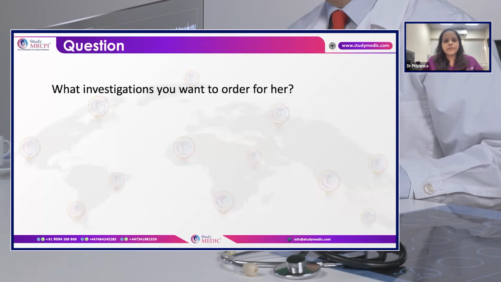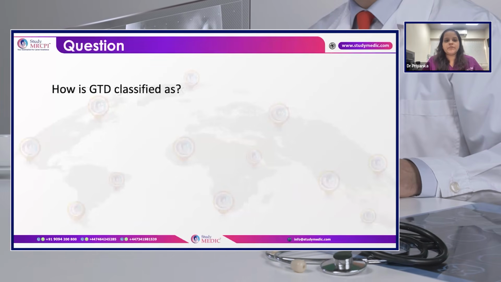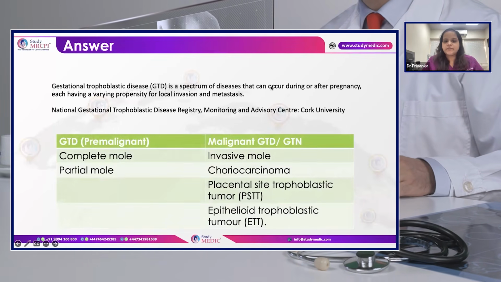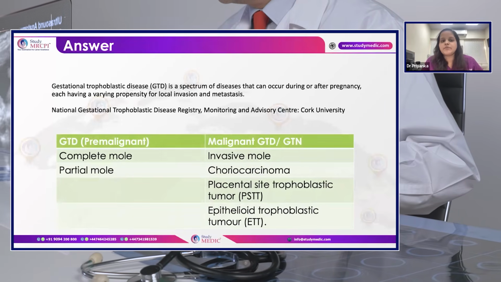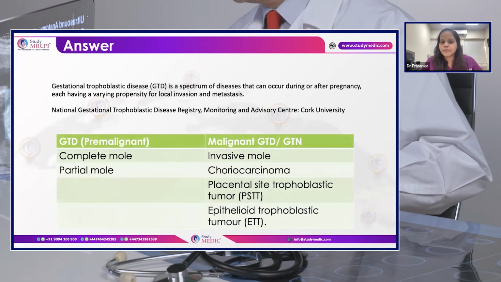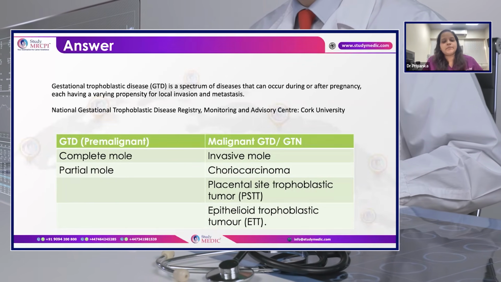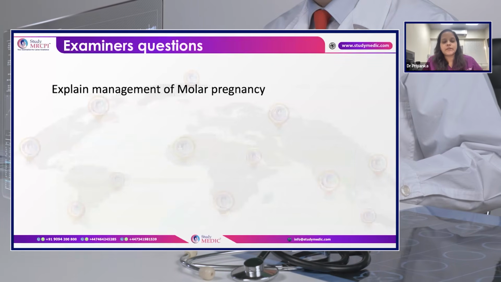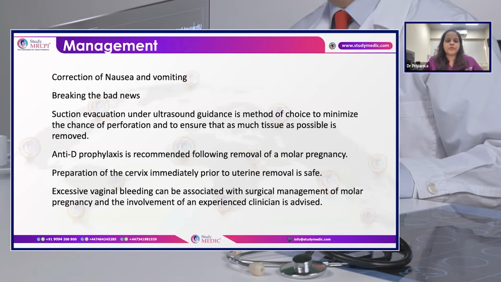So it's a case of a complete mole, which has the snowstorm appearance without any fetal parts. GTD is classified into pre-malignant and malignant lesions, which comprise complete and partial mole in the pre-malignant group, and the malignant group consists of invasive mole, choriocarcinoma, placental site trophoblastic tumor, and epithelioid trophoblastic tumor. So management depends upon the type of molar pregnancy.